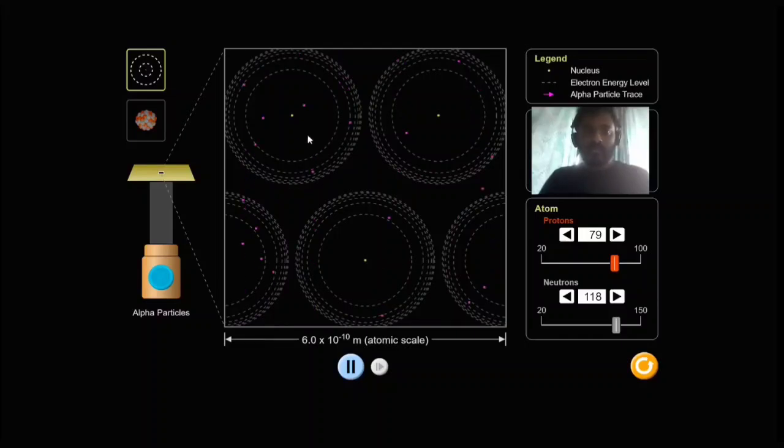So this is what he demonstrated, that the alpha particles, if bombarded towards the nucleus, are going to experience a strong repulsion from the centrally located nucleus, and the electrons which are on the outermost shell are attracting the alpha particles towards them, accounting for slight deviation in their path. But since the atom is empty on a whole, the majority of the alpha particles passed without any deviation. So these are the assumptions and the results of Rutherford's gold foil